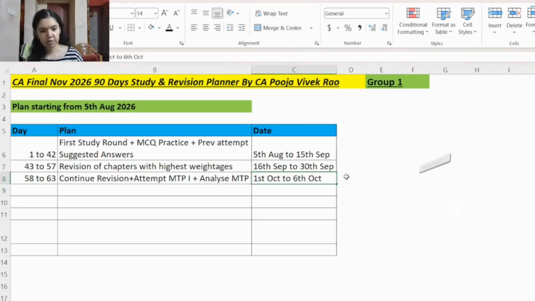Like this, for each of the subjects you have to analyze and note down, plus one overall analysis also, so that in the coming days you can work on these errors.